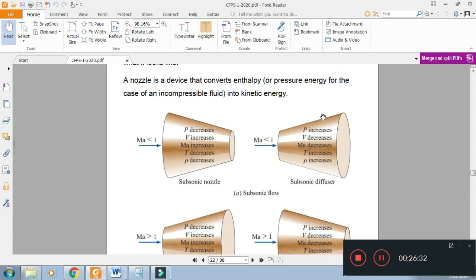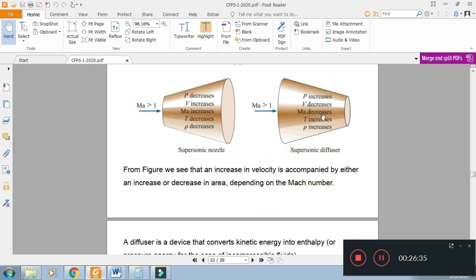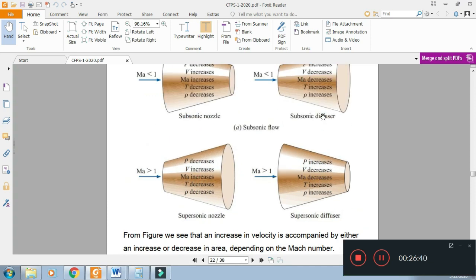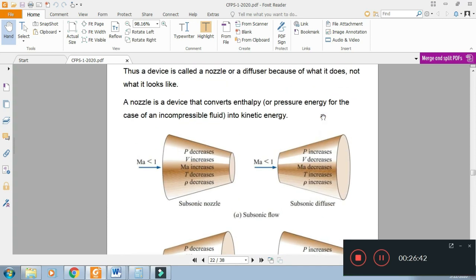Then we come to diffuser. The purpose of a diffuser is to convert kinetic energy into enthalpy, for example, pressure energy. So a subsonic diffuser is the diffuser in which Mach number at the inlet and within the diffuser is less than 1. Subsonic means Mach number is less than 1. Diffuser means that it is increasing pressure, decreasing velocity. When velocity decreases, static temperature increases.